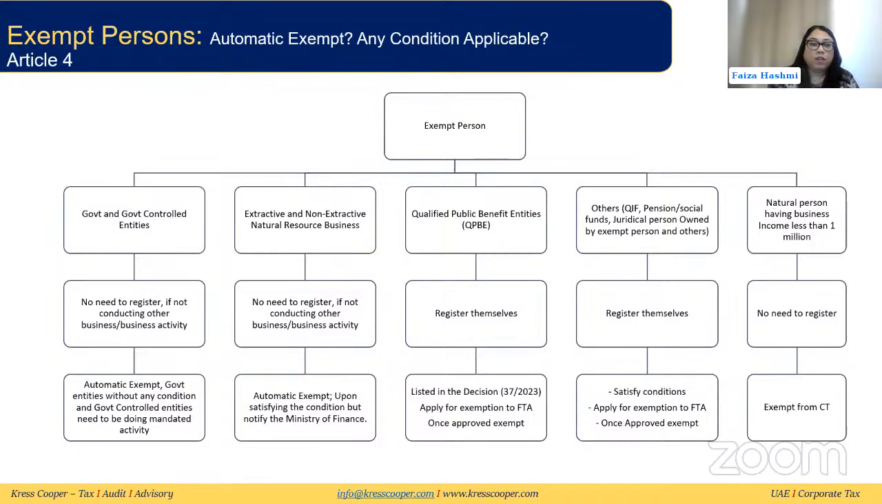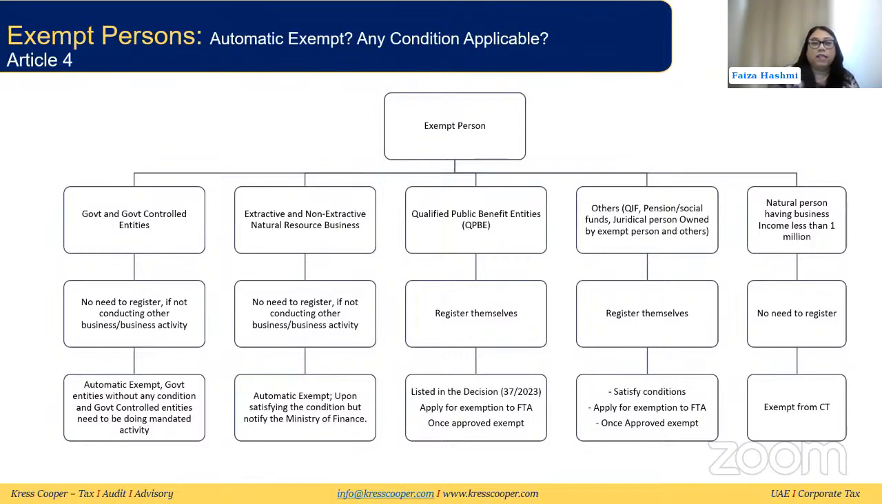Government and government controlled entities do not need to register. They have automatic exemption if they are not conducting any other business, if they are only involved in sovereign business or doing mandated activities. Then they do not need to register for corporate tax. They have an automatic exemption. They don't need to apply for anything. Government entities don't need any condition. For government controlled entities, like I said, they need to be doing mandated activities. Again, the exemption is automatic for both of them.